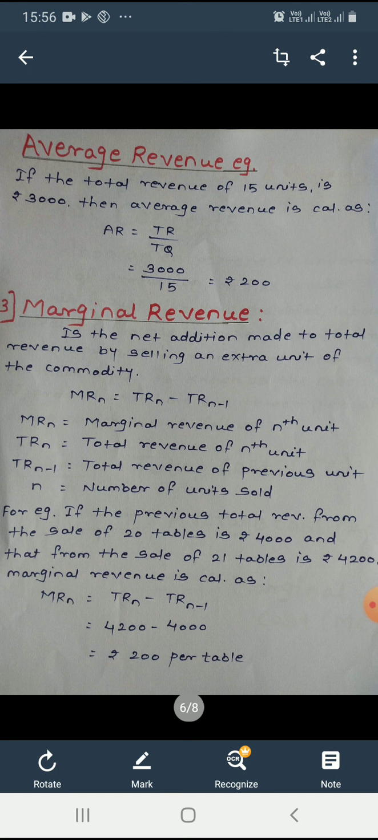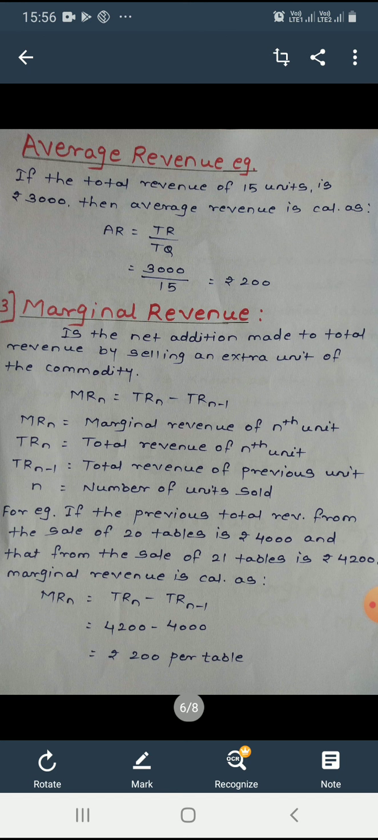See the formula in detail. MRn is equal to marginal revenue of nth unit. TRn is equal to total revenue of nth unit. TRn minus 1 is equal to total revenue of previous unit, and n is equal to number of units sold.